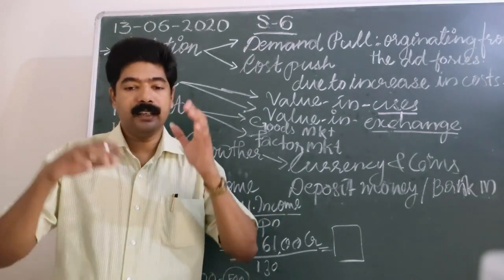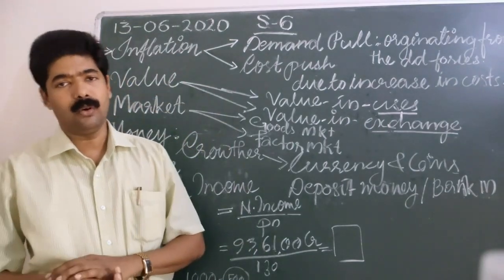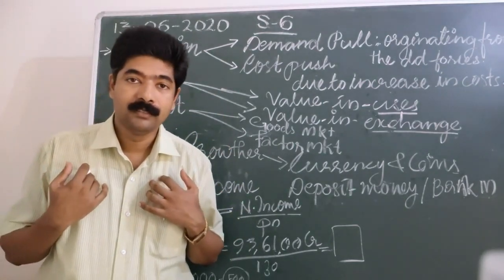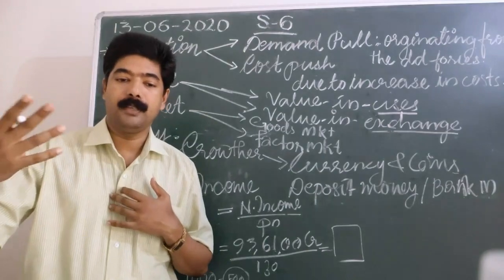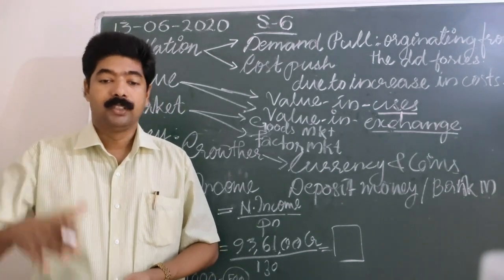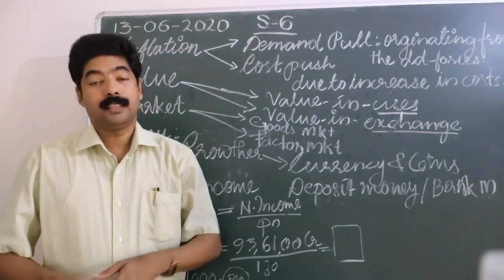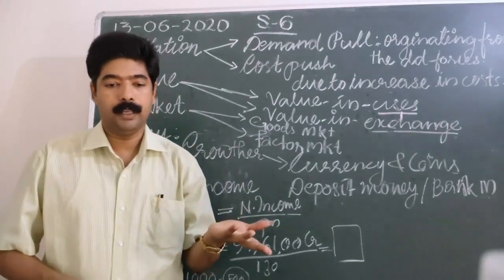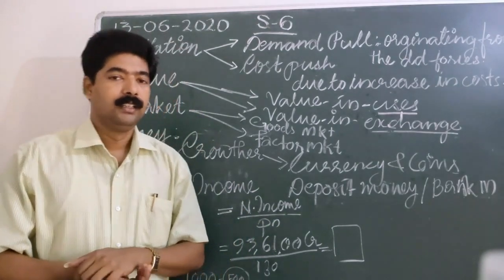Clear? Yes. Saving is done by whom? It is done by the households, by us, which is known as personal saving. My own saving. Similarly, business saving is saving done by business people. Similarly, there is government saving. What is government saving? Saving done by the government, whether central government, state government, or other local bodies. So you can see a number of types of saving.